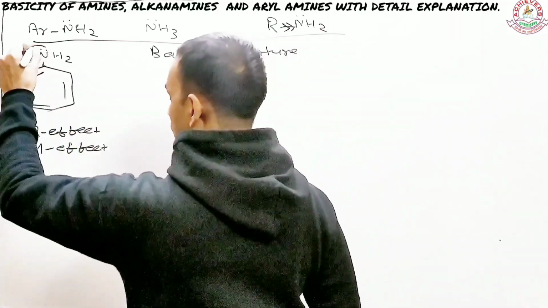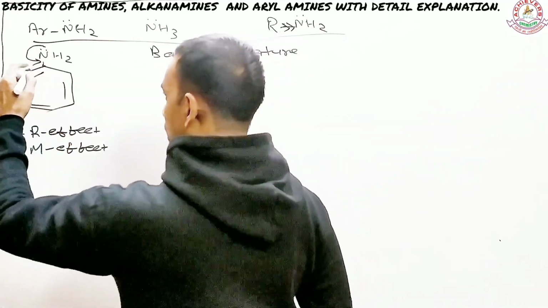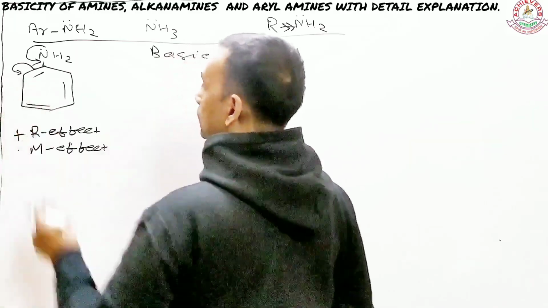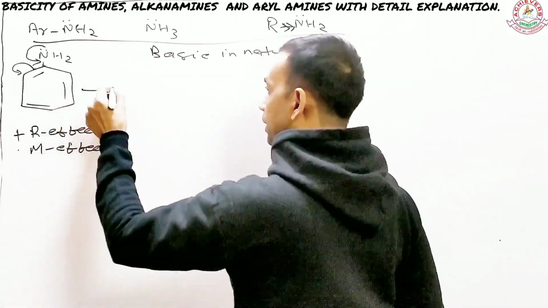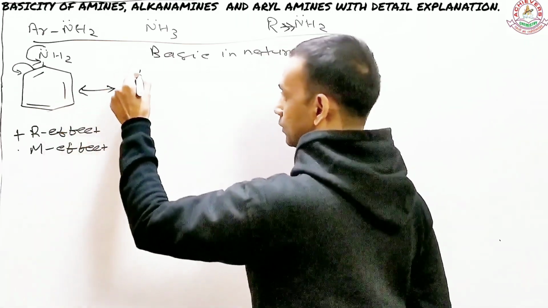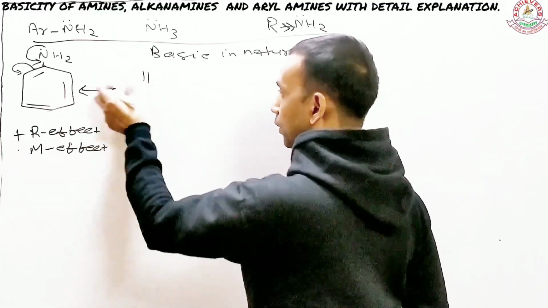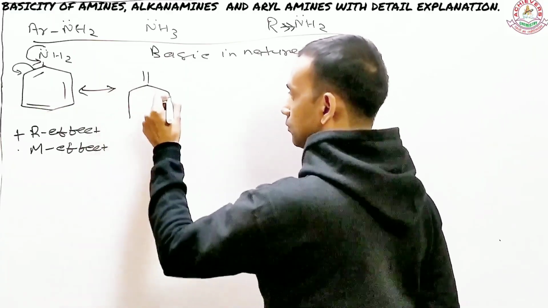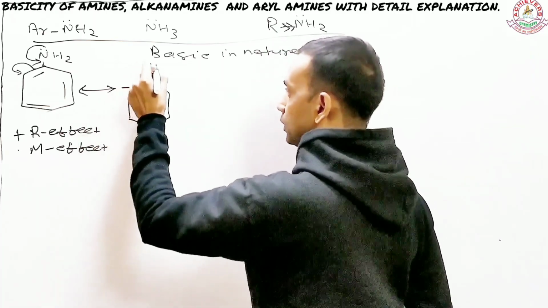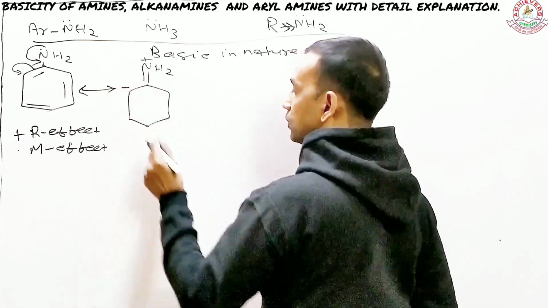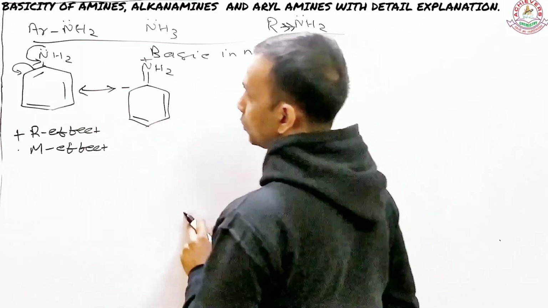How? Let me tell you. First, the lone pair shifts towards the sigma bond here, and as a result, the pi bond from there goes to the next carbon. So the electrons are not stable up there. That gives another change in the structure, which is this one. You now have a double bond here. Now you have a negative charge over here, and N has a positive charge now, because it has lost its electron. Apart from that, the remaining two pi bonds are intact, so there is no change there.